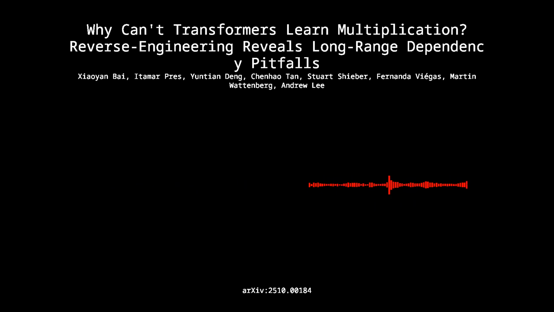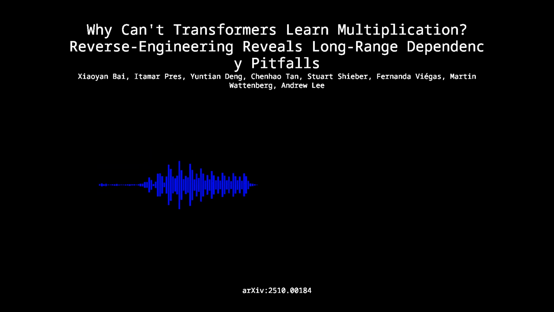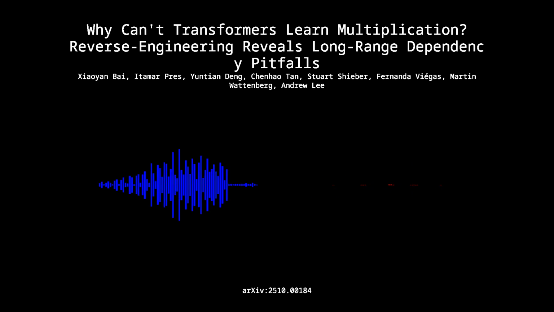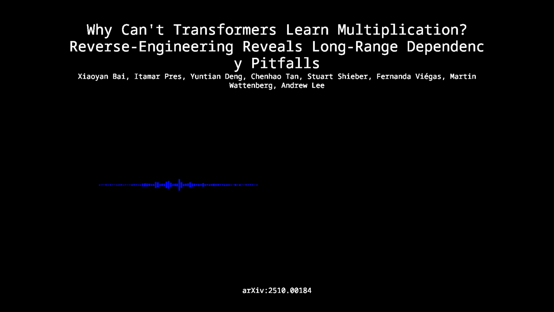What were the error numbers like? Probing for c3, for instance, gave a mean absolute error, or MAE, of 113.27. That's not a small error. That's catastrophic. It's a total failure. It confirms the information just isn't there. It's not in the latent representation. And in contrast, the little ICT model. Extremely low MAE. For that same c3, it was down at 1.89.